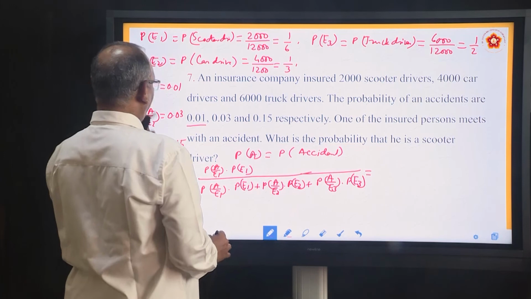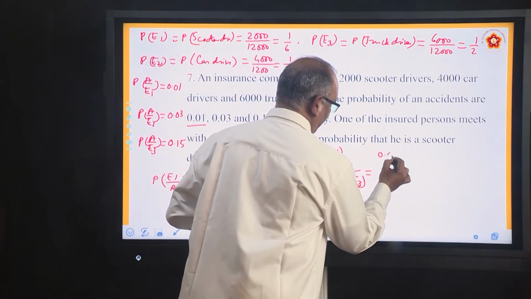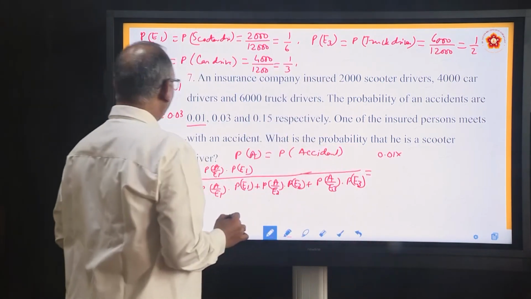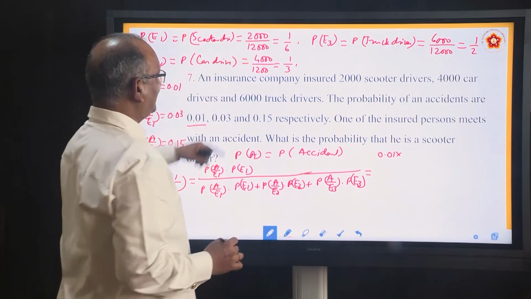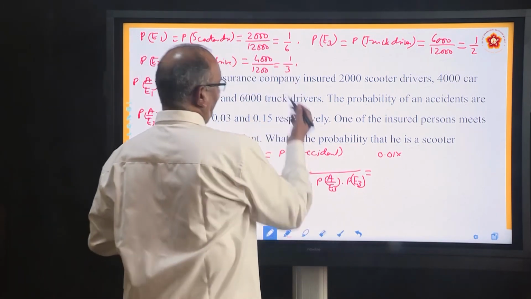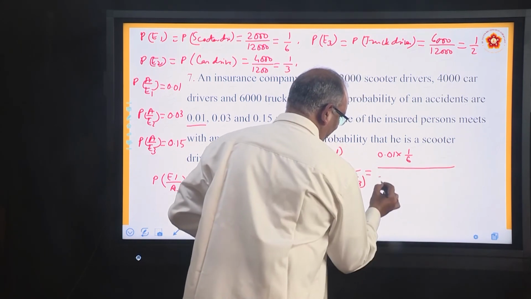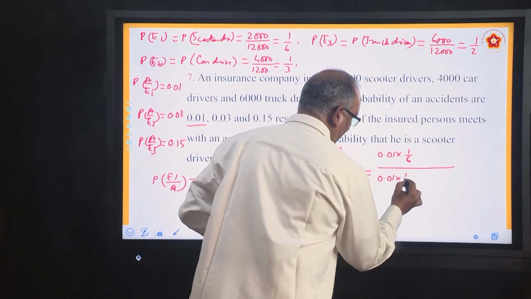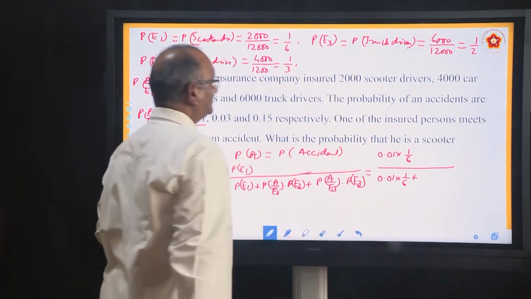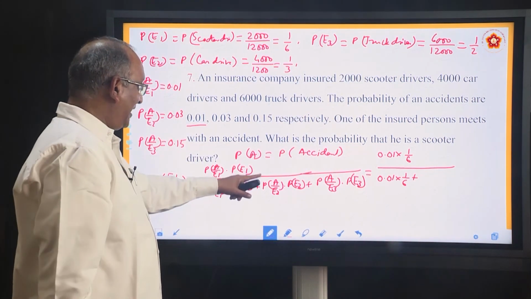P A by E1 0.01 into P E1, 1 by 6. Either you can write 1 by 6 or change into decimal, both are fine, divided by 0.01 into 1 by 6 plus P A by E2.